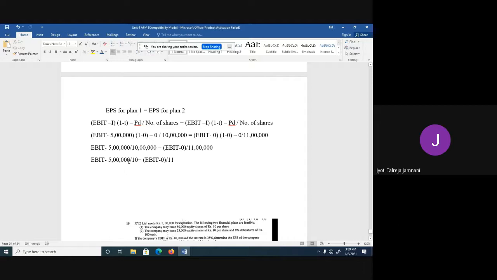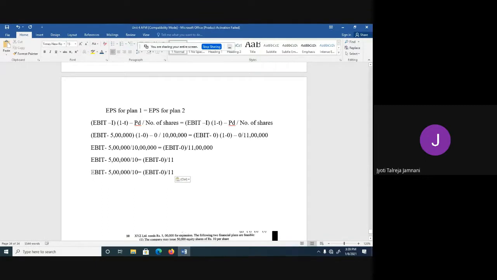If we cross multiply, 10 will get multiplied with this equation and 11 will get multiplied with that equation. So the equation will be 11 into EBIT minus 5 lakh and 10 into EBIT minus 0.